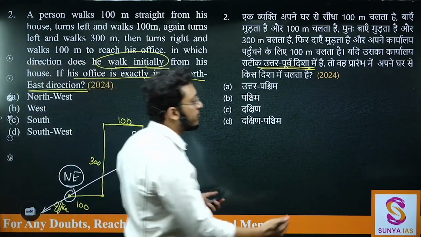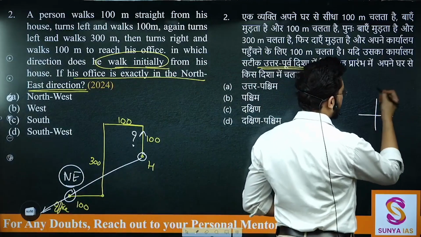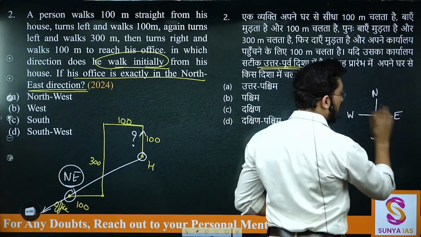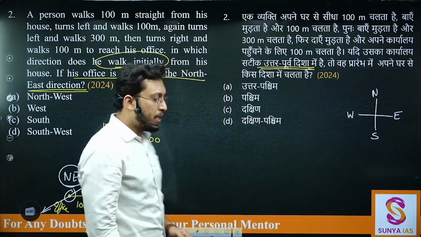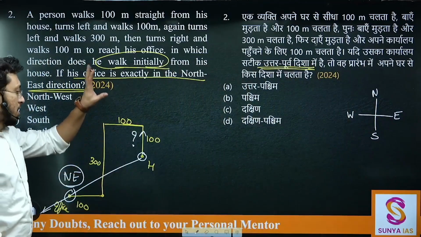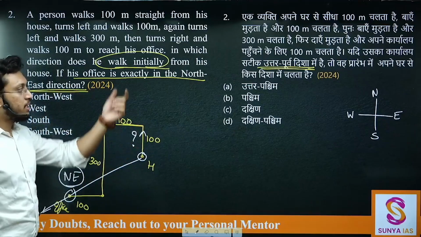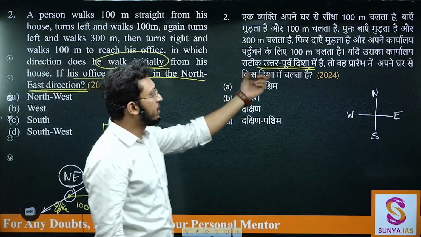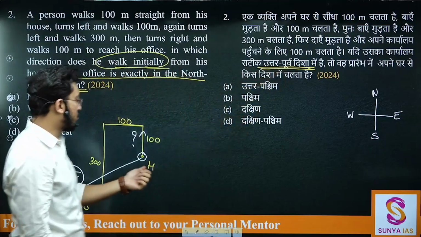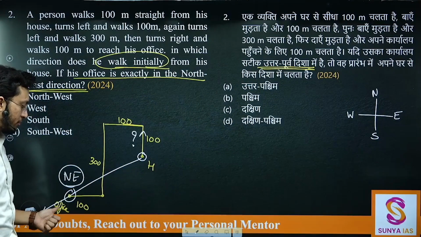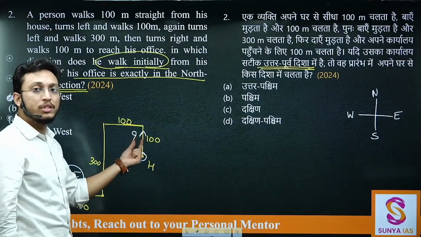So we are not following the usual directions. Normally directions आपकी ये होती है west and east. Normally we have these directions, but right now in this question we assumed any initial direction and made the diagram, and then the final point is given to us that this particular direction of his office was supposed to be northeast, या उत्तर पूर्व में होना चाहिए ये ऑफिस. अगर ये उत्तर पूर्व में है तो ये कौन सी दिशा है ये निकालना है.